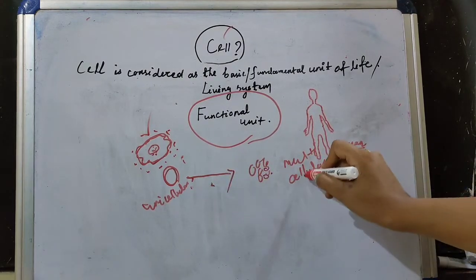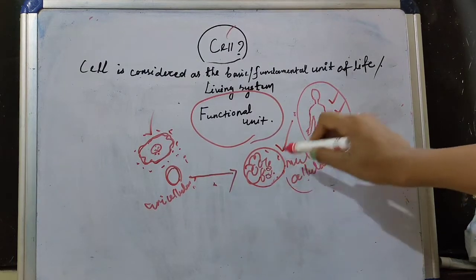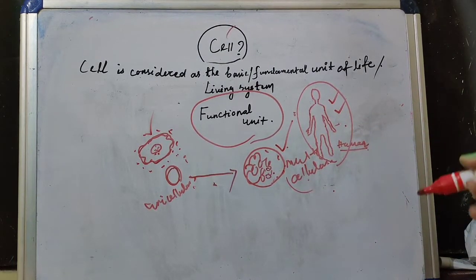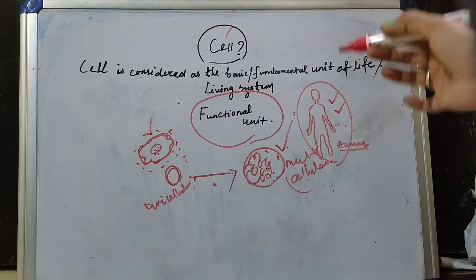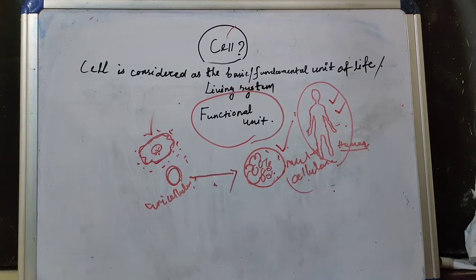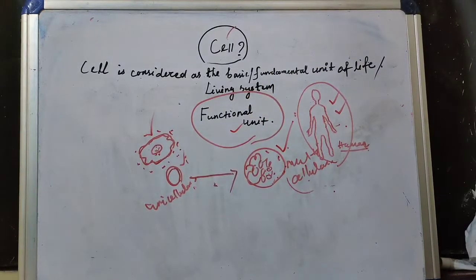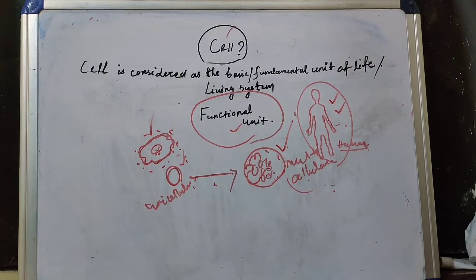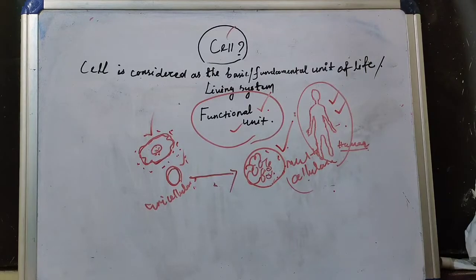Like that, in multicellular organisms like human, these cells arrange themselves in such a manner that each and every cell contributes towards the function of an organism, an outcome of activities and interaction of the constituent cells. So that's why the cells are considered as the functional unit also. So there are two definitions: the cell is considered as the basic or fundamental unit of life or a living system. The cell is also considered as the structural as well as functional unit of a living system.